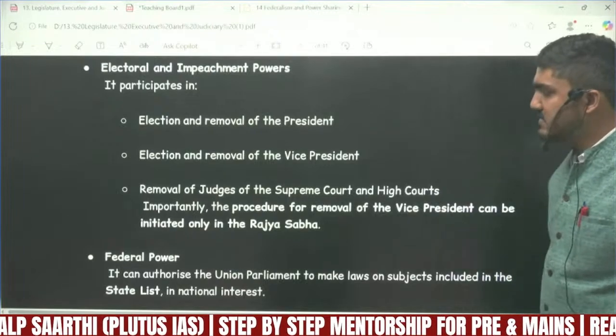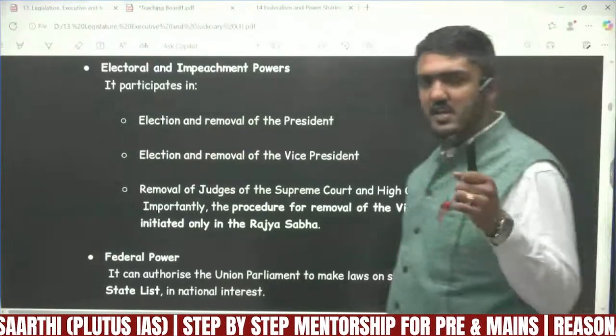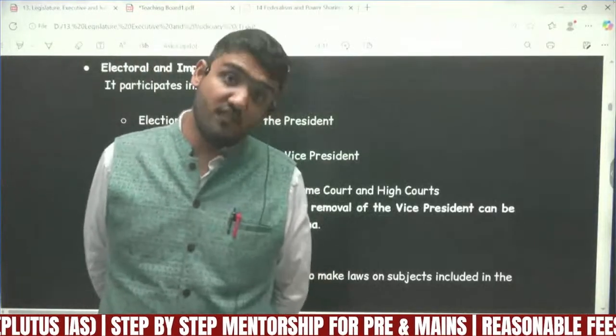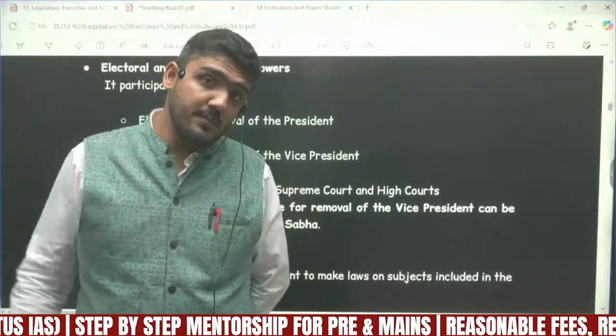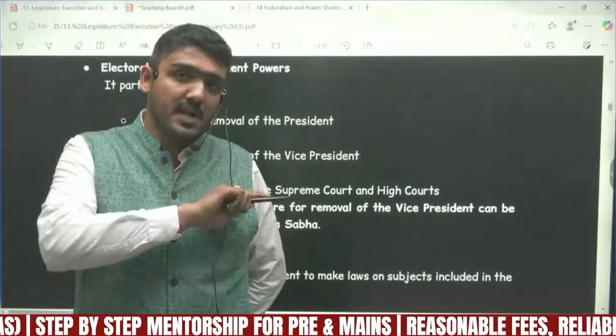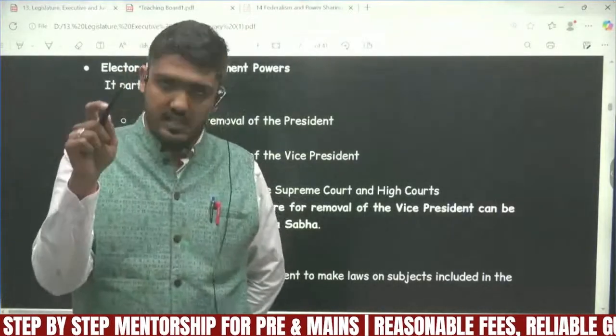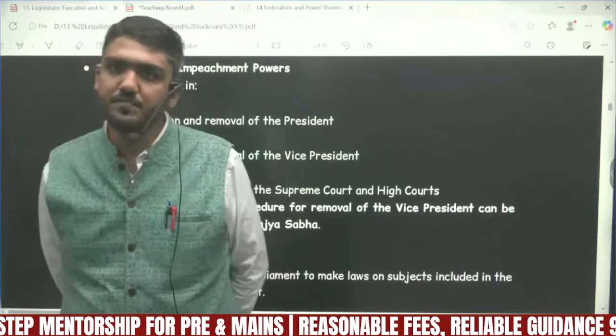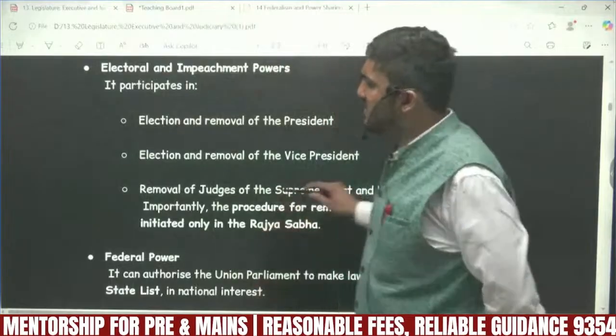Only one thing is different: the procedure for removal of the vice president can only be started in Rajya Sabha, but apart from that, all the other things can be done by both the houses. So that's a major difference.